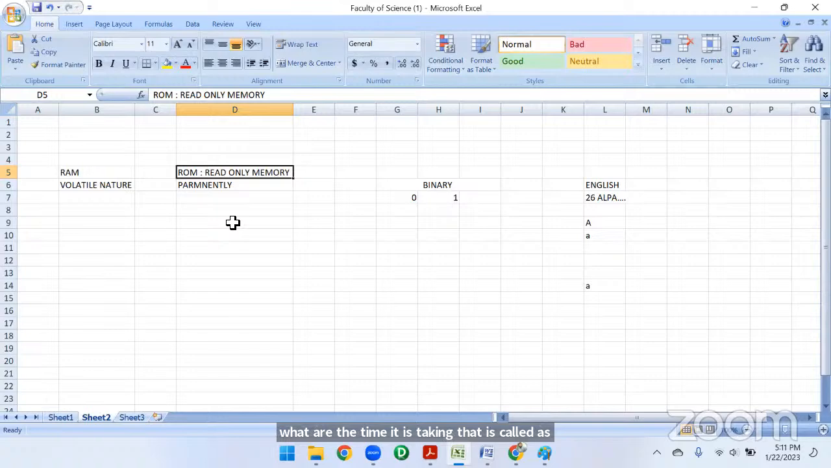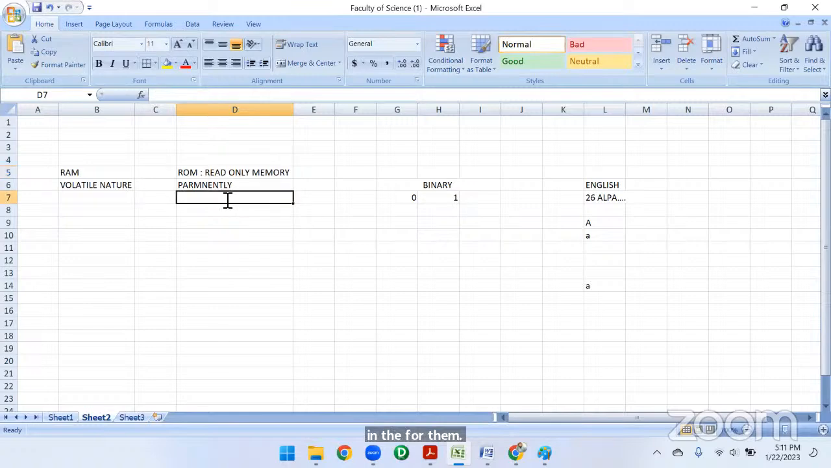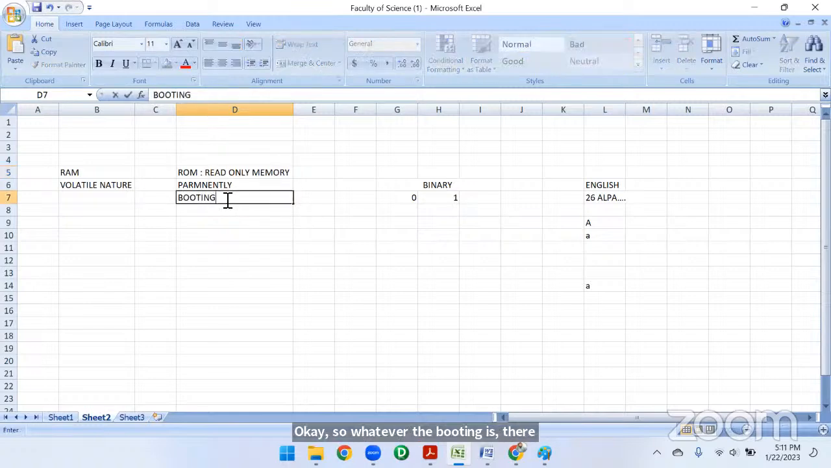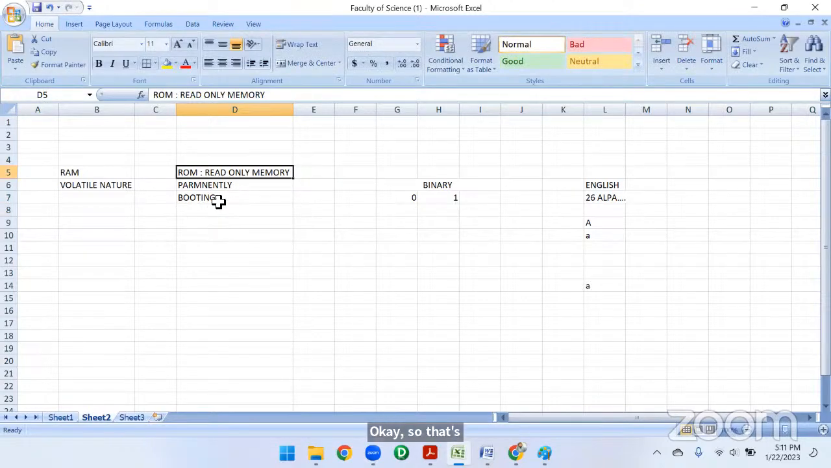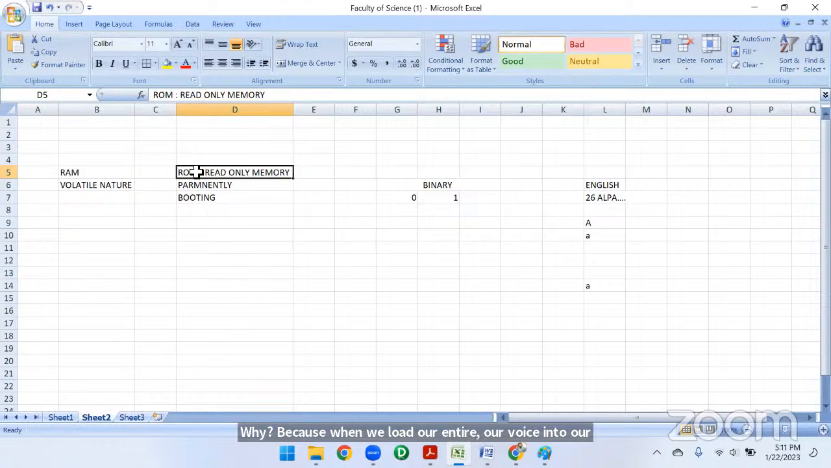Okay, booting process. This booting data is going to be stored in the ROM. So that's why it is a permanent one. Why? Because when we load our OS into our computer, this OS booting process is going to be stored in the ROM, which is not going to be edited.